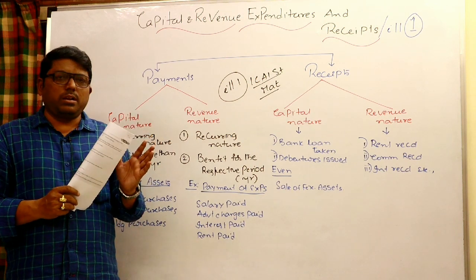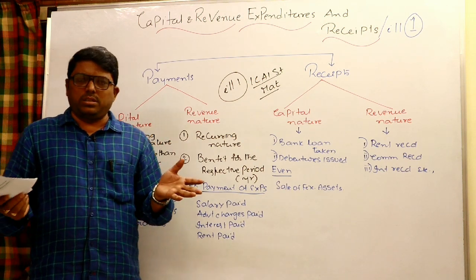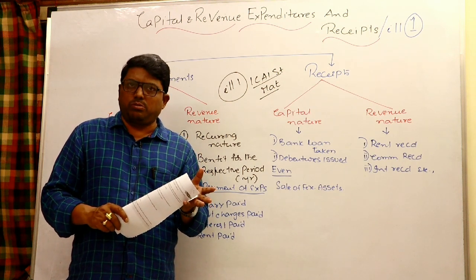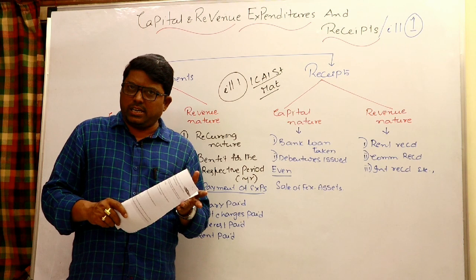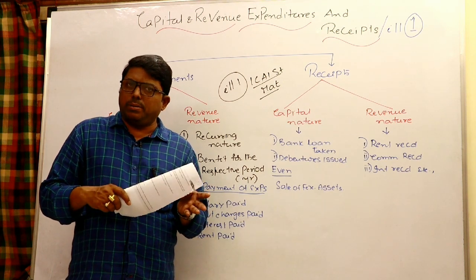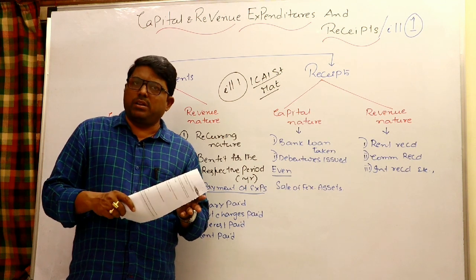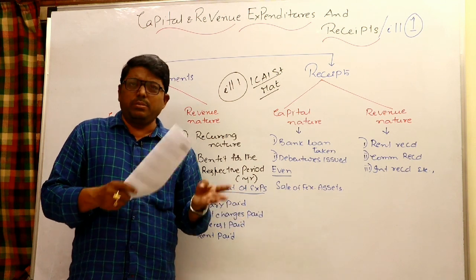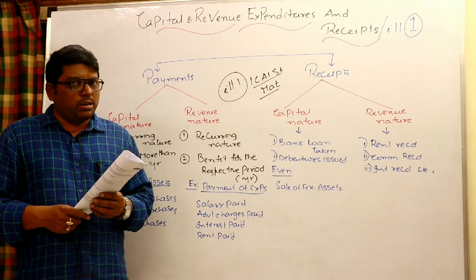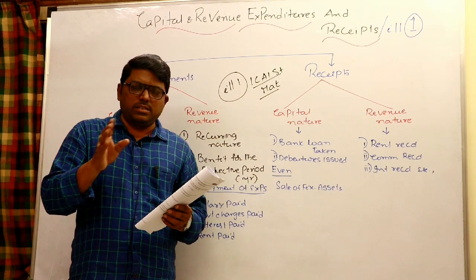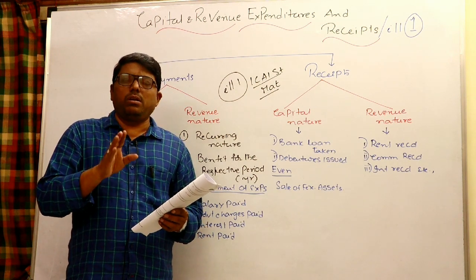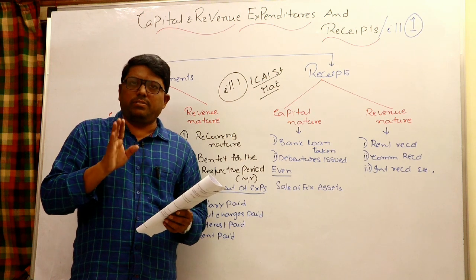You should be very clear about the concept of revenue and capital nature. All revenue payments, like expenses, will go to trading P&L debit. Revenue receipts like incomes and sales will go to trading, and the remaining all will go to P&L. All capital payments are like assets, and all capital receipts are like liabilities, but sometimes also the reduction of assets. If you commit any mistake while distinguishing capital and revenue nature, it is known as an error of principle, and nobody is expected to make this kind of error.